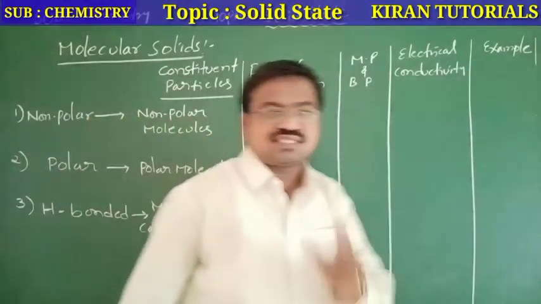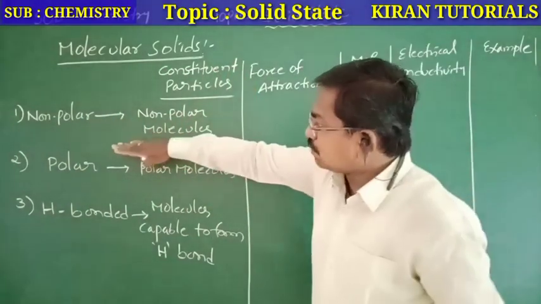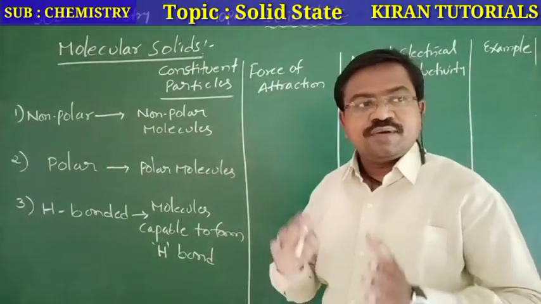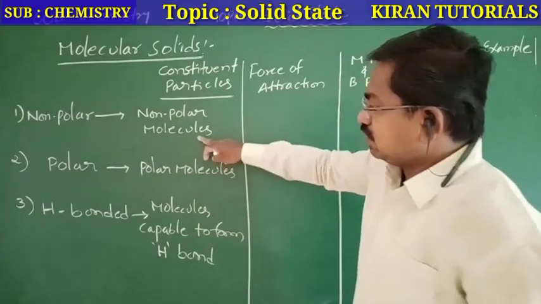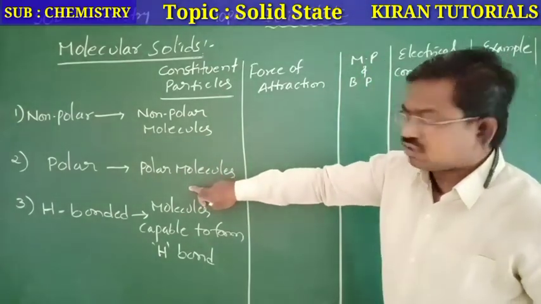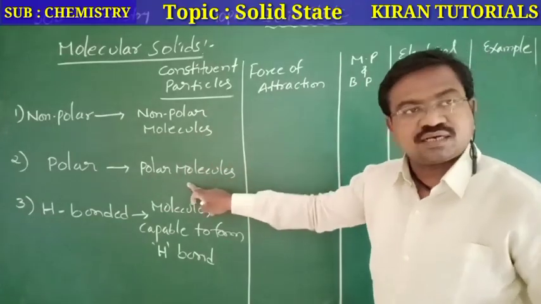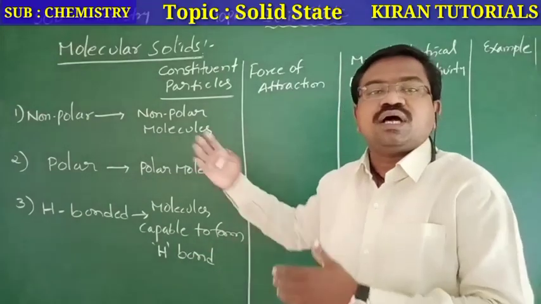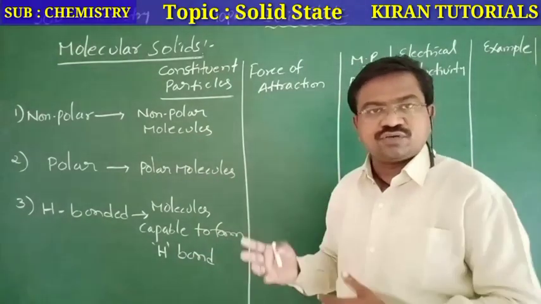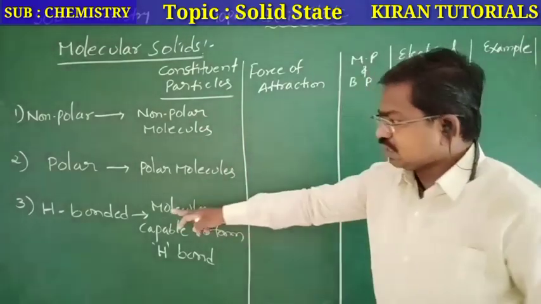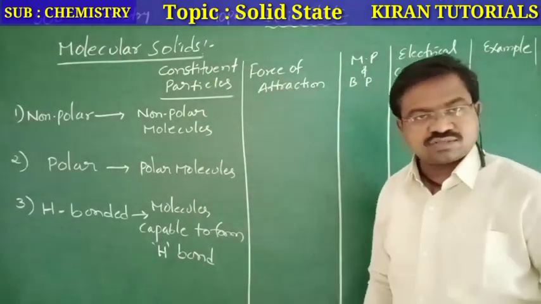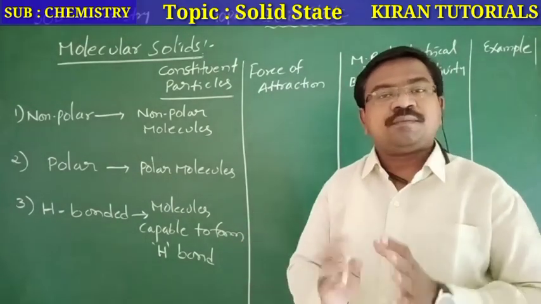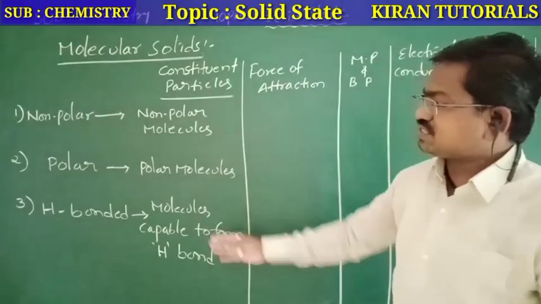So these are the first differences. Non-polar molecules means there are no positive and negative charges. Polar molecular solids means the constituent particles are polar molecules which have positive and negative charges. Later we are going to see examples. Hydrogen bonded molecular solids means the constituent particles are molecules which are capable of forming hydrogen bonds. That is the first difference.